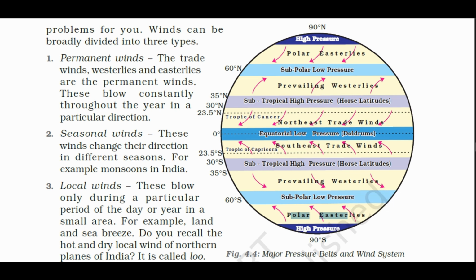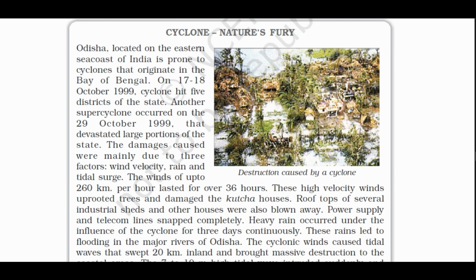This is 90 degrees south. Subpolar low pressure is at 60 degrees south. These are the different latitudes that are mentioned here. We'll see it in the upcoming paragraphs.